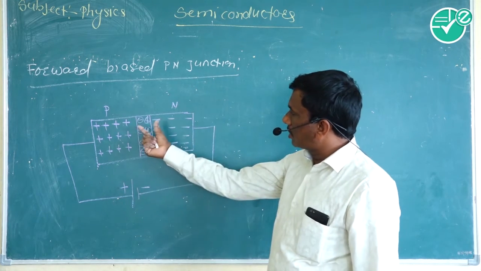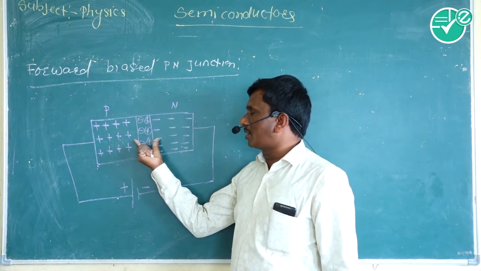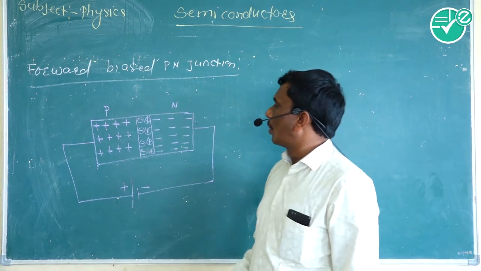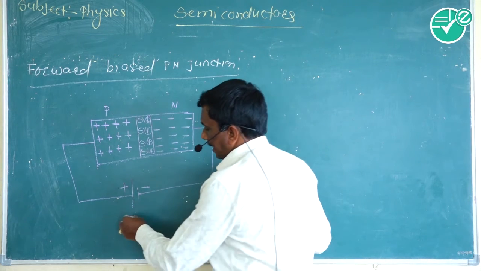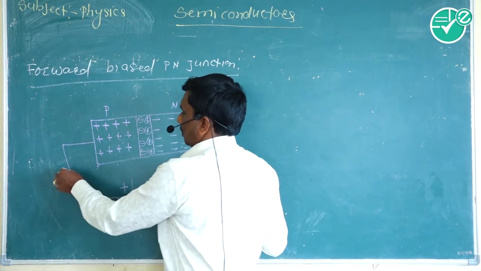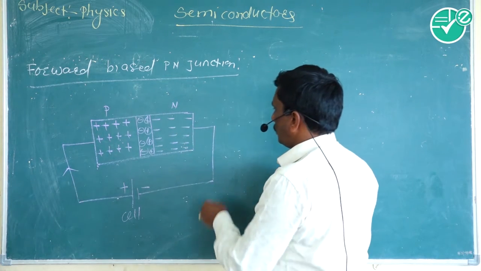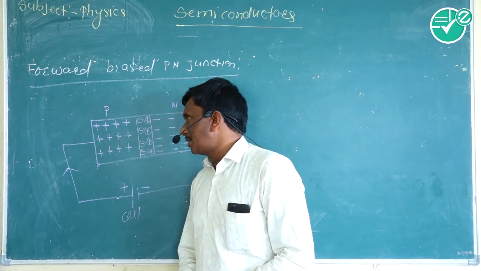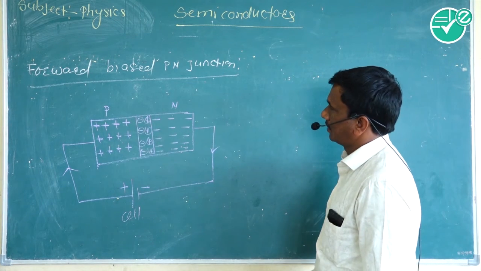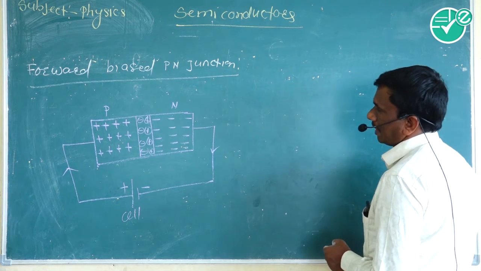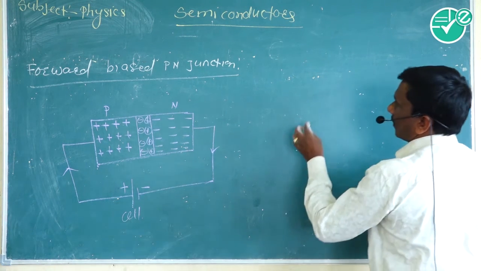When the applied potential is greater than the barrier potential, they conduct the electric current, which is known as forward bias. This is the cell or battery. The current flows from P to N and the width of the depletion layer decreases. And reverse bias, what is meant by reverse bias?